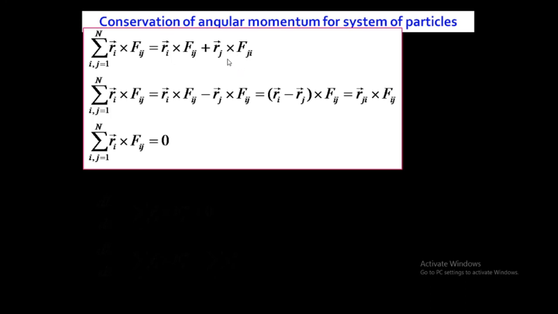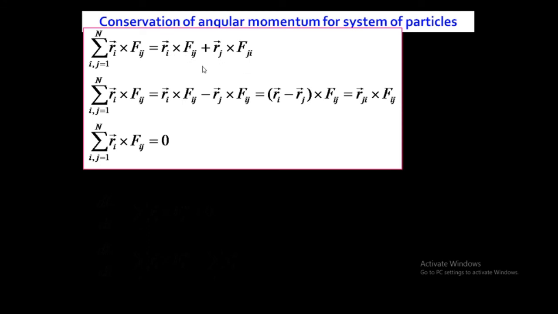Okay, Ri cross Fij is already there, because the summation is over i. But if we take the summation over j, then we can interchange i and j, so it will become Rj cross Fji. So on solving this summation, we'll get Ri cross Fij plus Rj cross Fji.